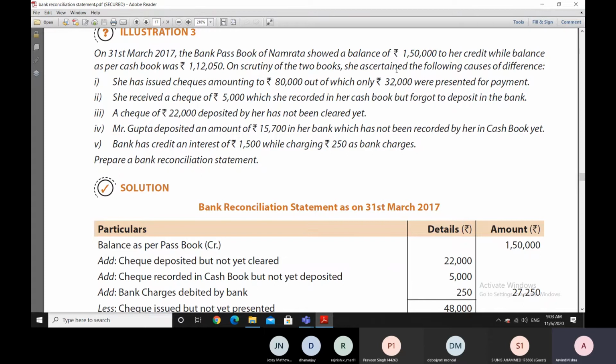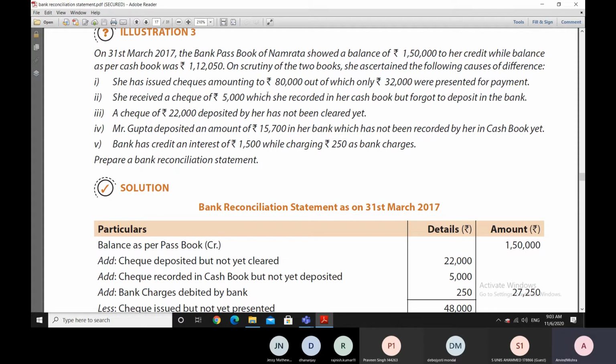As we have seen earlier, we have to compare each entry in both the books and then prepare a list of the causes of the difference between the two books. And having prepared this list, we go about making the bank reconciliation statement.